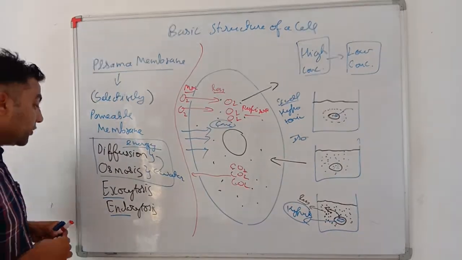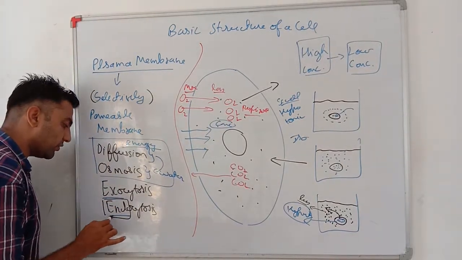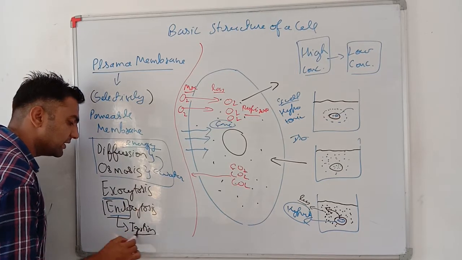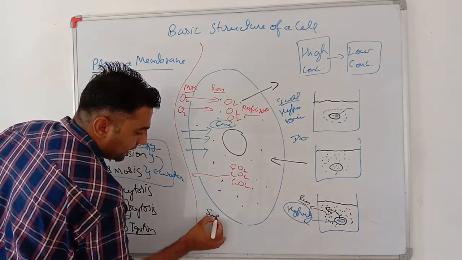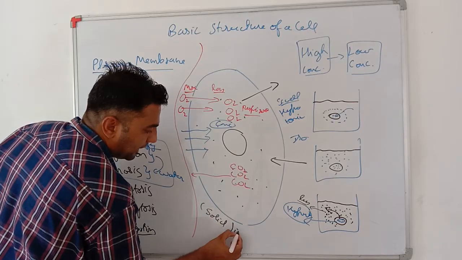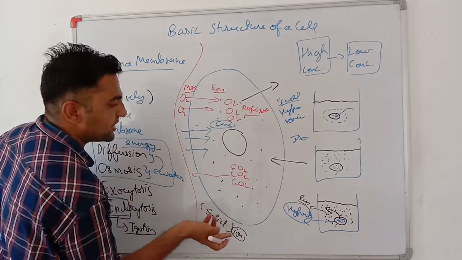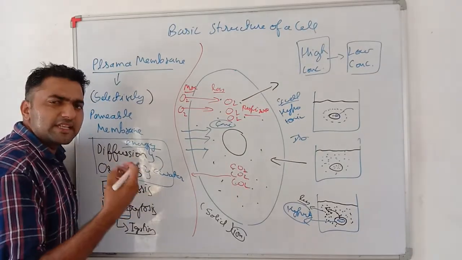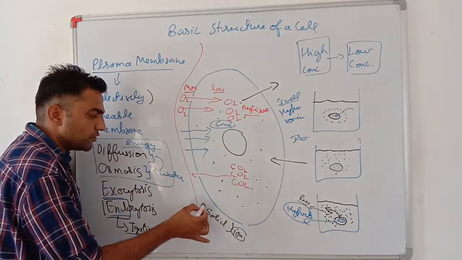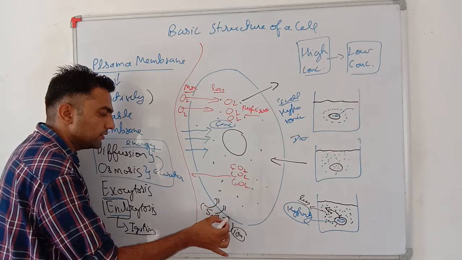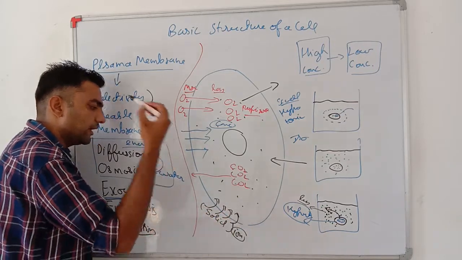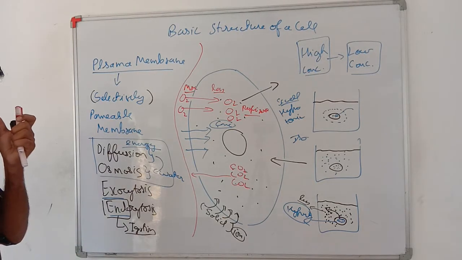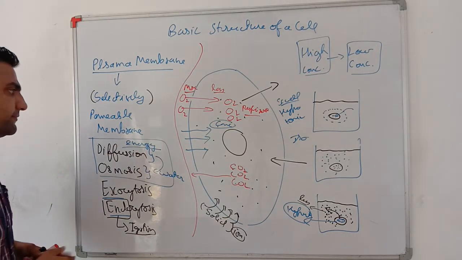What is endocytosis? Endocytosis is also known as ingestion of material. There are many solid materials and ions outside the cell, such as proteins and amino acids, which need to be sent into the cell. Energy is consumed and they are sent into the cell. This process is known as endocytosis.